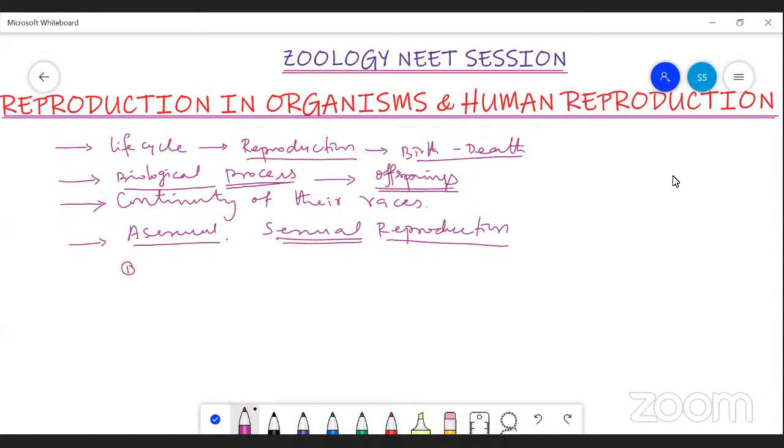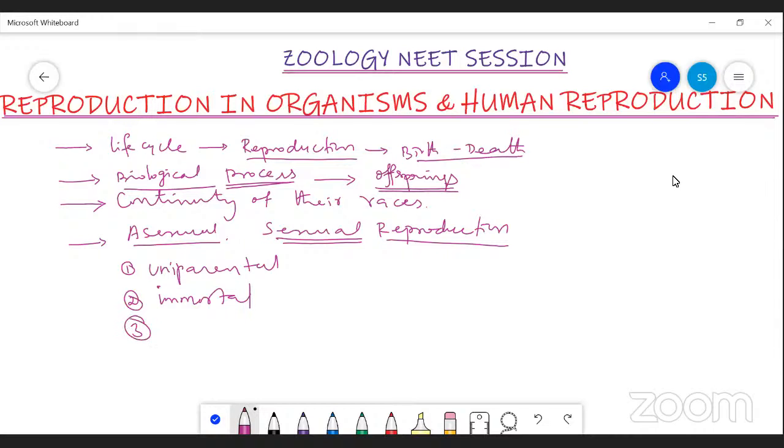One, asexual reproduction is uniparental. Second, in an asexually reproducing organism, especially in the case of fission, there is no mortality, so they are generally called immortal.